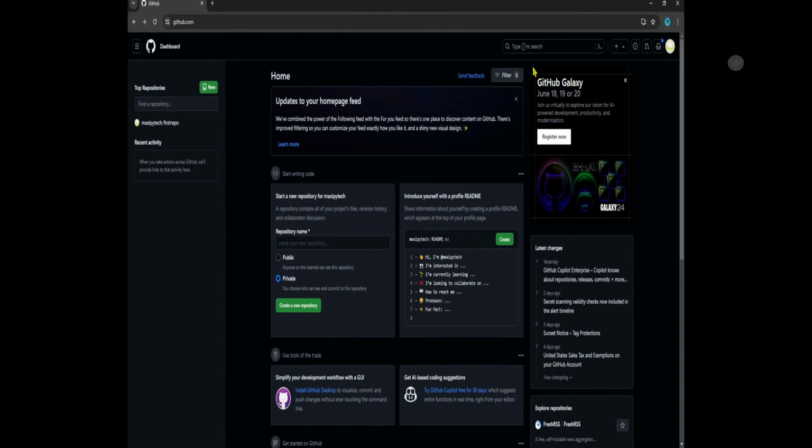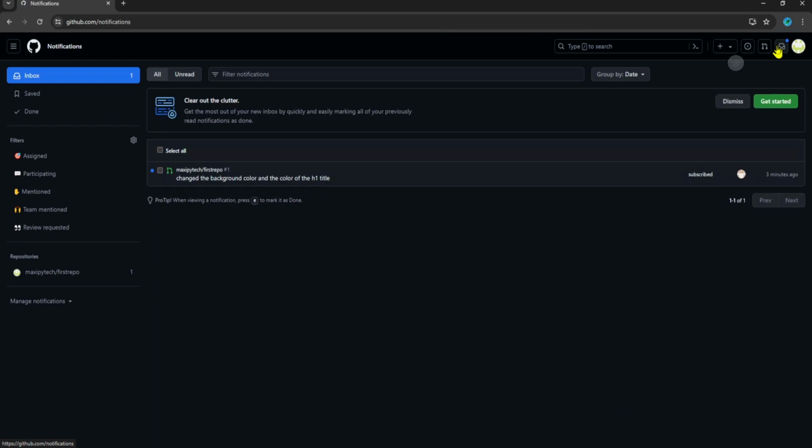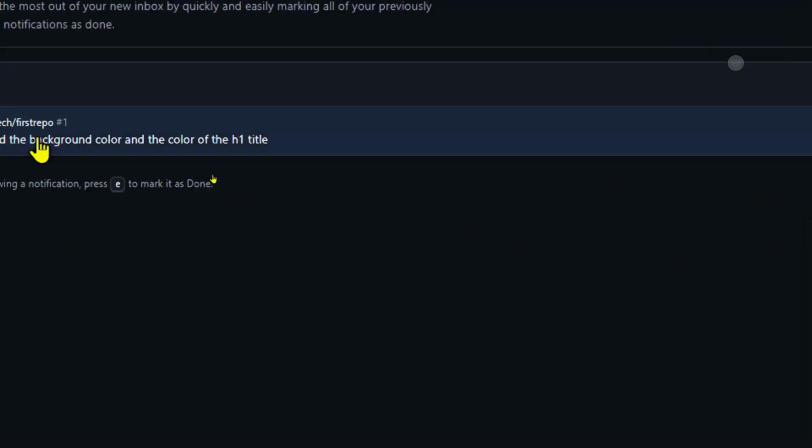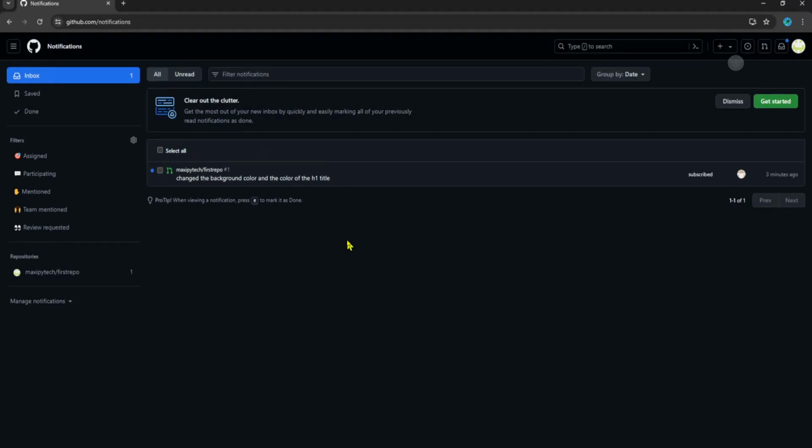Alright, I'm now in the dashboard of the owner's GitHub, that is Mustafa, and I want to look at my notifications. Now it happens that I've received this: Mustafa changed the background color and the color of the H1 title. You can see how it is important to write a very nice commit note. The owner might see what you have done.